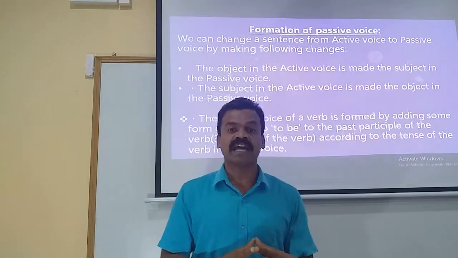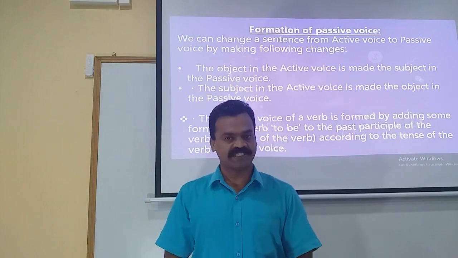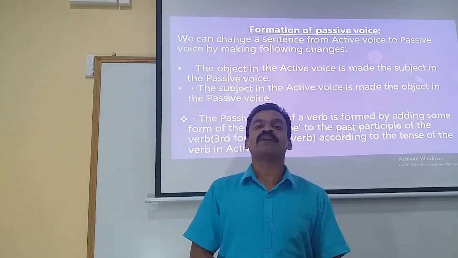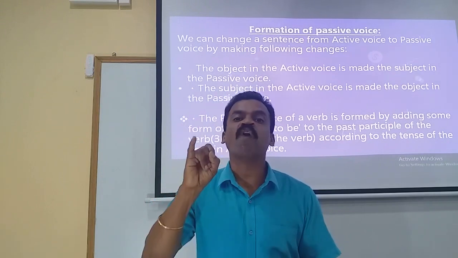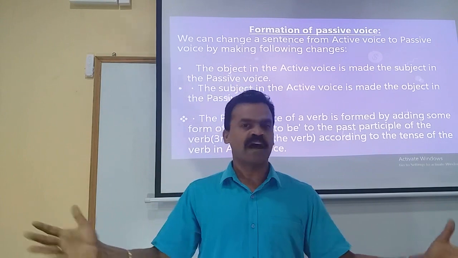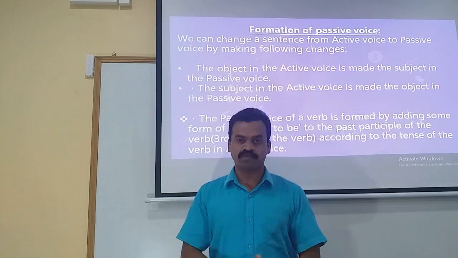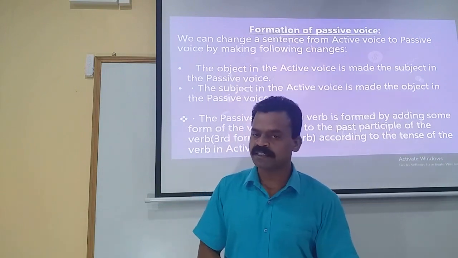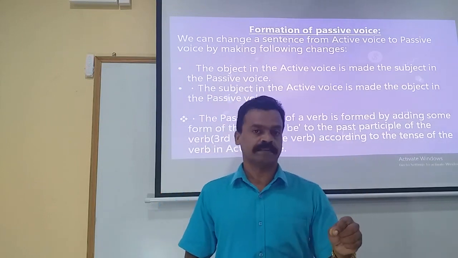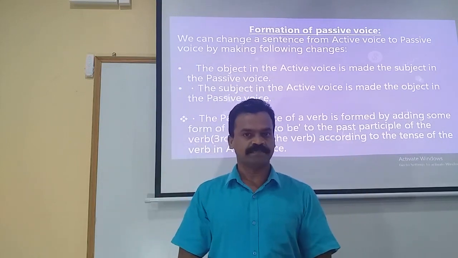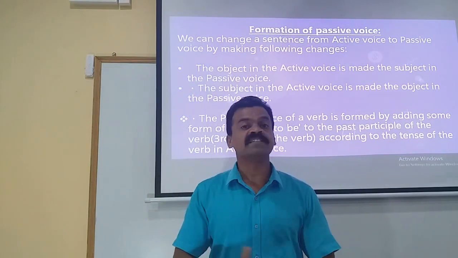Now, another part: how to find an object in a sentence. As I have already said, the object of the active voice turns into the subject in the passive voice. How do we find the object? To find the object, we ask two questions to the verb: what or whom? If we have the answer, that is the object. In reality, we have two kinds of objects: direct object and indirect object. If the object is a person, we call it an indirect object. If the object is a thing, it is a direct object.